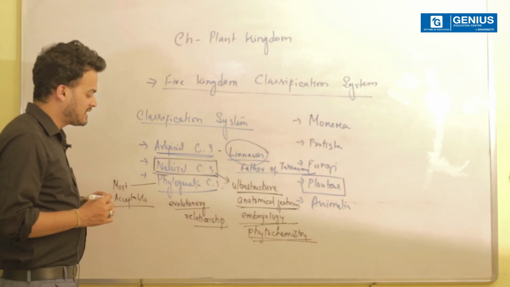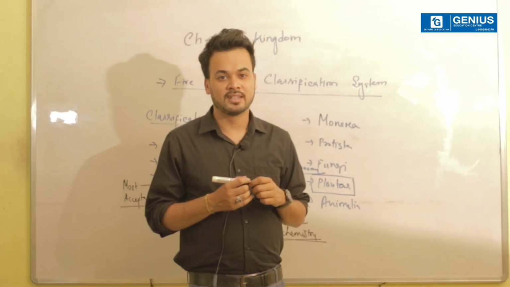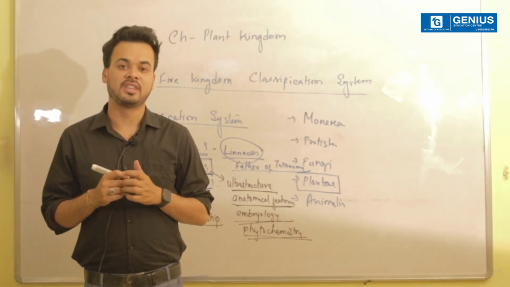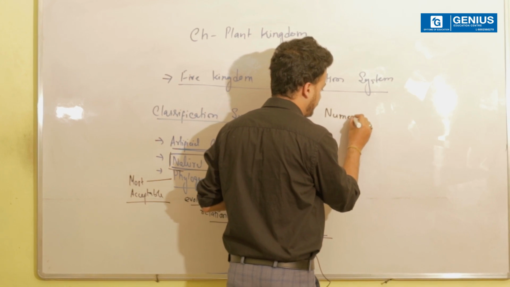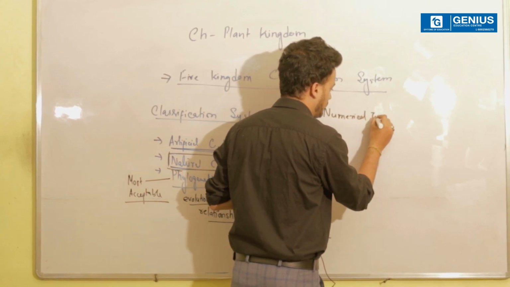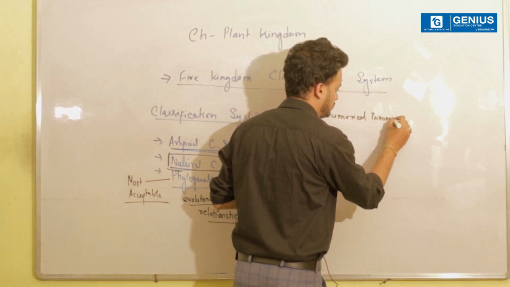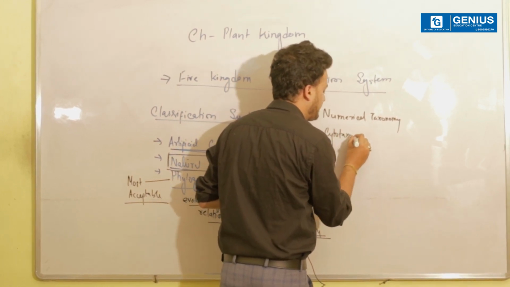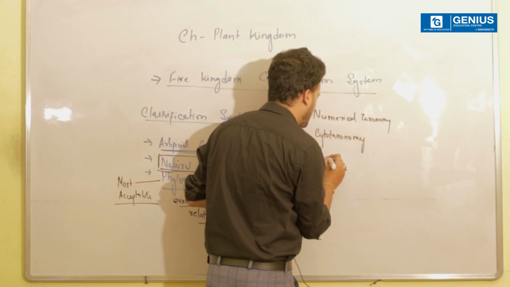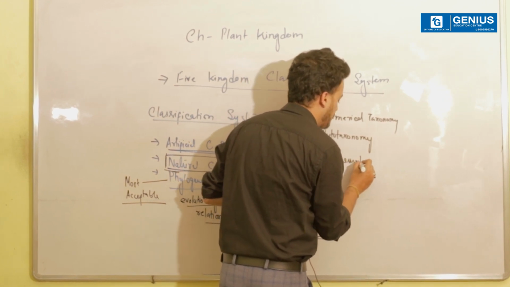Now, what is going to be the scenario if there is no evidence? What is going to be the scenario if there is no fossil? We are supposed to talk about numerical taxonomy, we will talk about cytotaxonomy, and we are going to talk about chemotaxonomy.